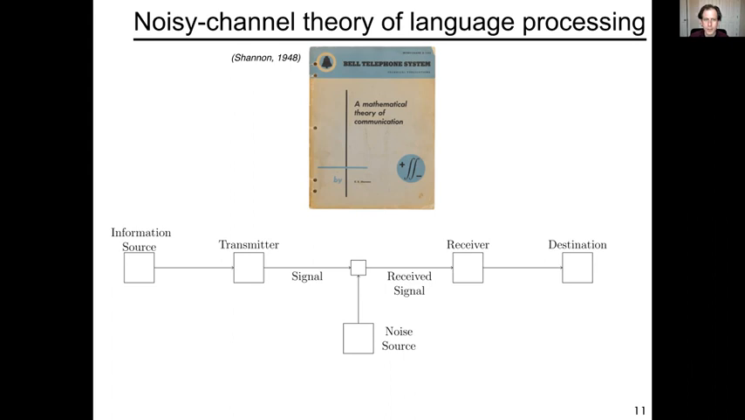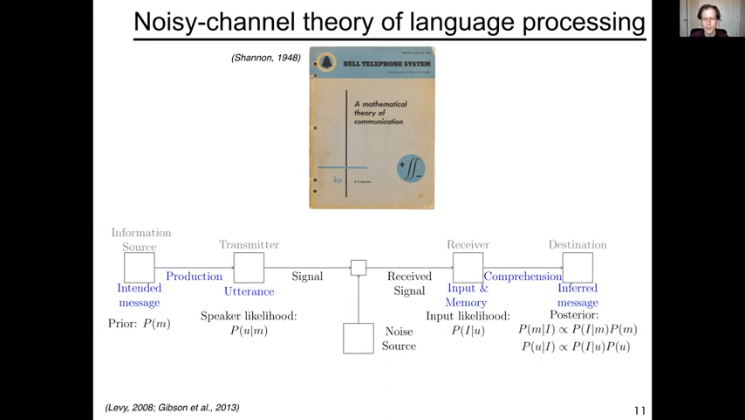So what we're going to do is basically label the parts of this diagram with parts of the linguistic communication process, and then interpret them according to principles of Bayesian probability. And once again, this is just a very vanilla application of the idea of noisy channel theory together with simple probabilistic principles. On this view, for the intended message, of course, there is a prior distribution. Language production would then give rise to an utterance, and there is a speaker likelihood that governs the likelihoods of utterances given intended meanings.